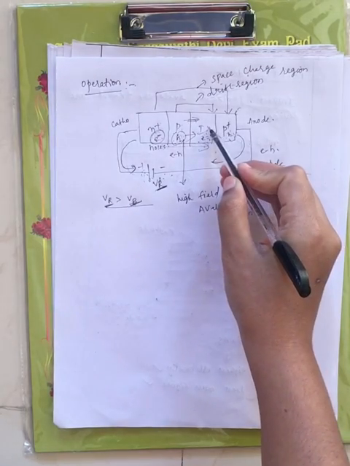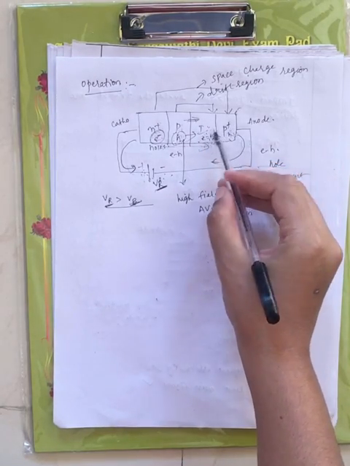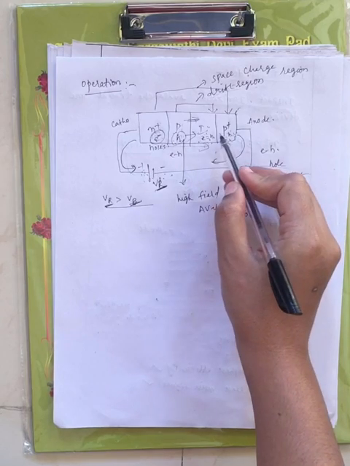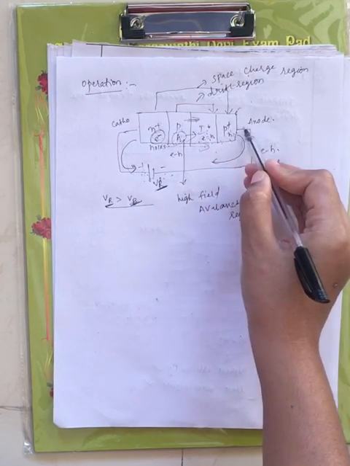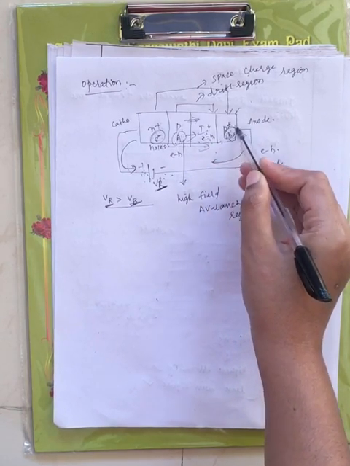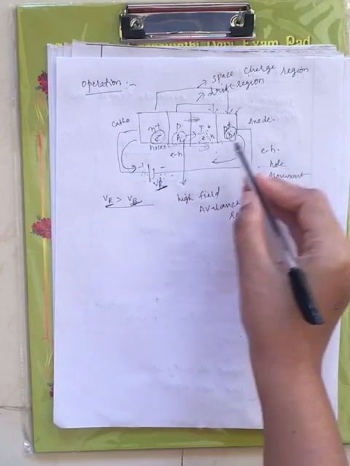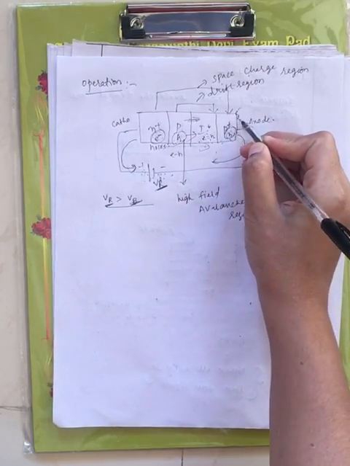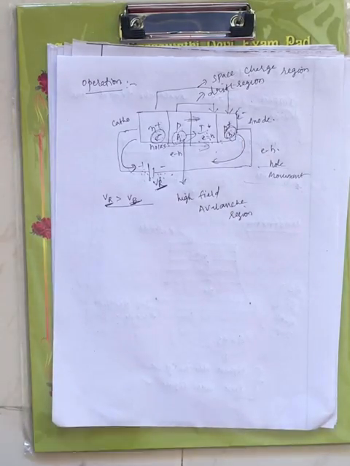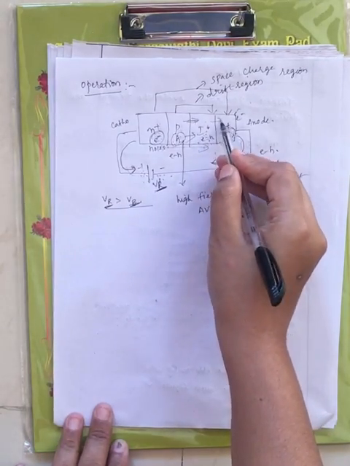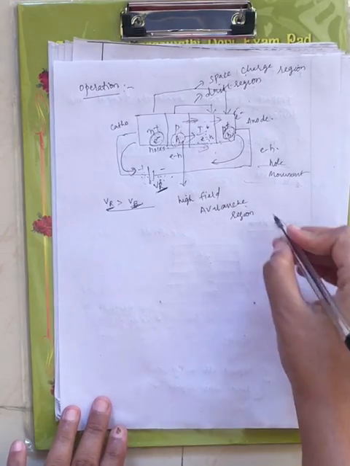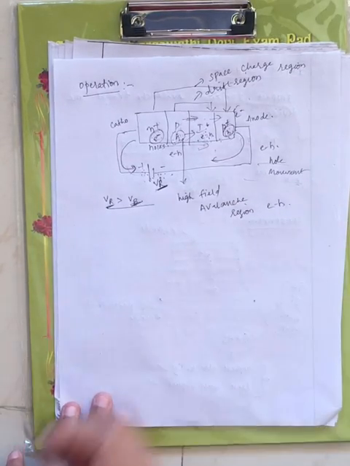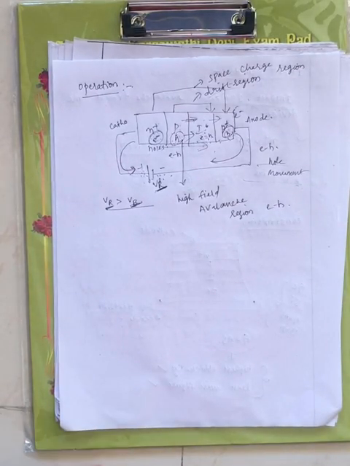Now the holes move towards this, and the maximum number of holes are attracted towards the negative. Now what does it contain? Electrons. These holes are moving towards the P layer, and there an electron hole pair is created.